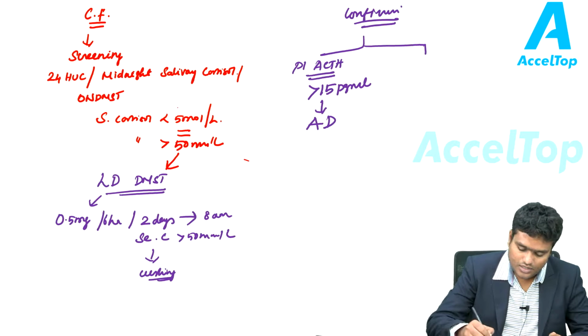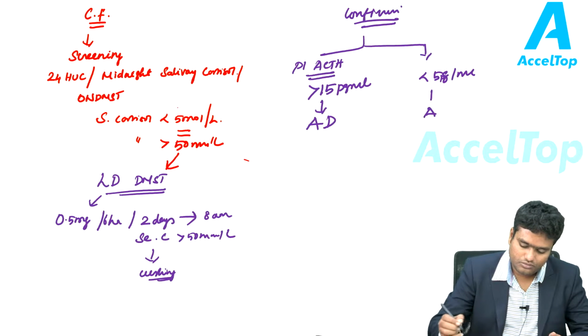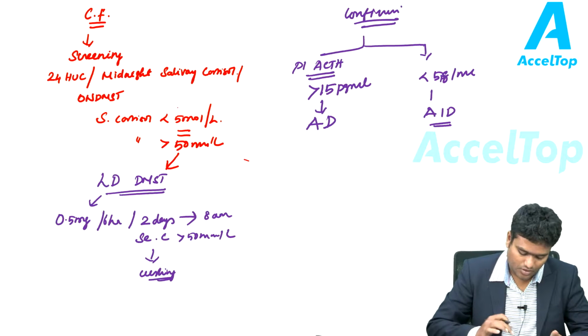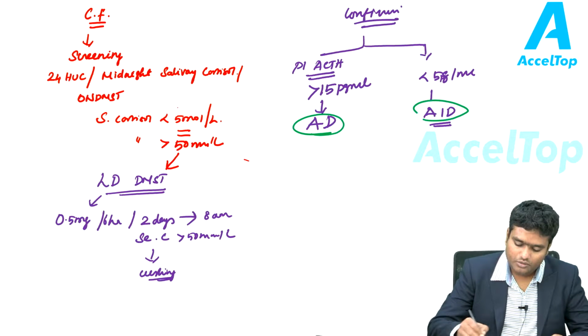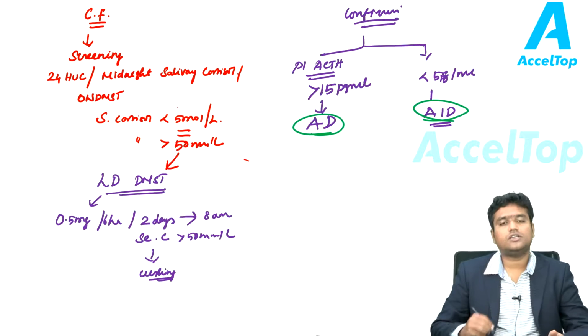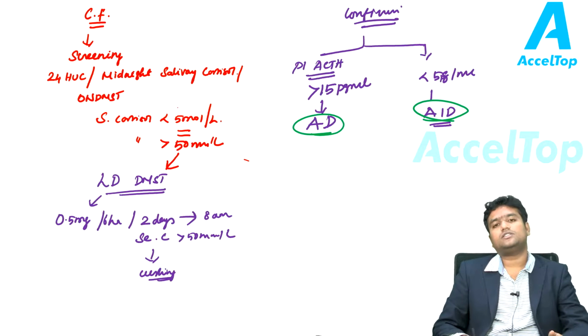If it is less than 5 picogram per ml, then it is ACTH independent. So with this, we will be able to evaluate better. You can easily find out whether this is an ACTH dependent Cushing or ACTH independent Cushing with just plasma ACTH values alone.